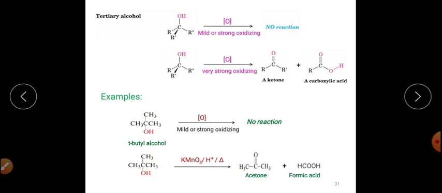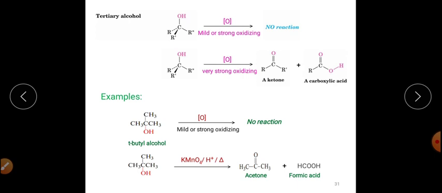So this kind of test can also be used for the distinction between primary, secondary and tertiary alcohol, right? So this reaction is not only telling how we can prepare aldehydes and ketones from the alcohols, but it will also tell you how you can differentiate between primary, secondary and tertiary alcohols.